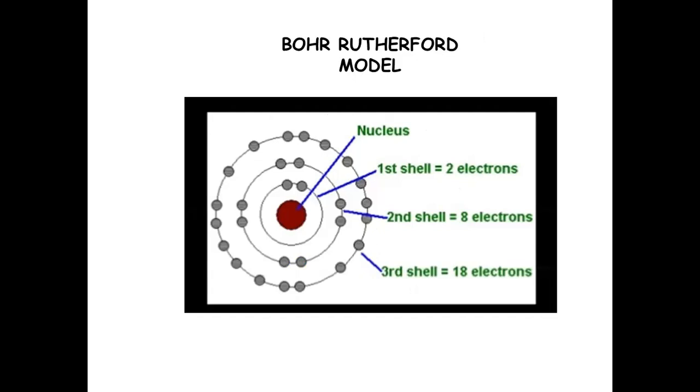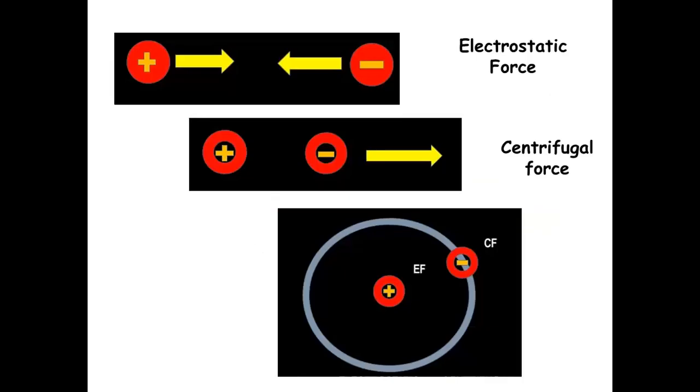There are different kinds of electron orbitals like K shell, L shell, M shell, etc. And the number of electrons increases as the shell progresses. For example, in the first shell, we will have 2 electrons. In the second shell, we'll have 8 electrons. And in the third shell, we have 18 electrons, and so on.